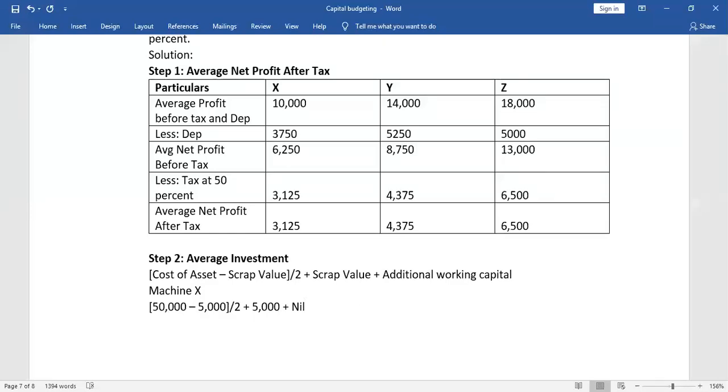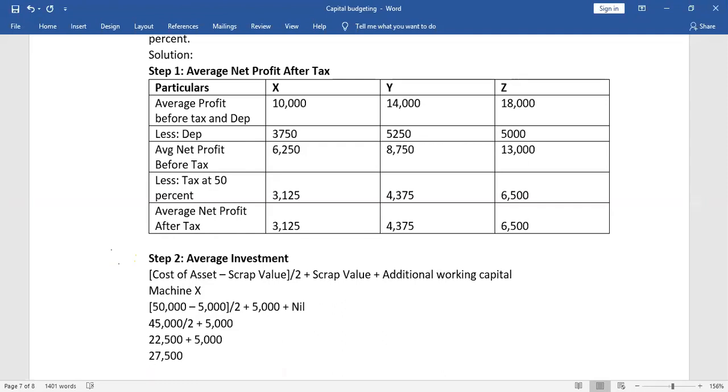So 50,000 minus 5,000 is how much? 45,000. Many of you have given the final answer also. Divide by 2, plus 5,000. So this will be 22,500 plus 5,000, which will be how much? Everyone has given the right answer. 25, who have given in the chat box, all of you have given the right answer.